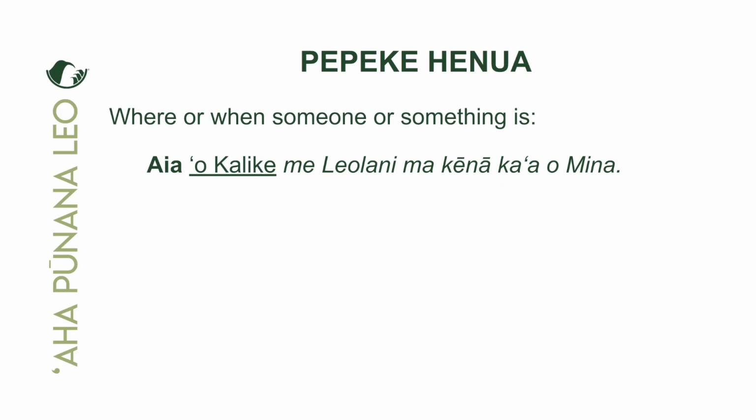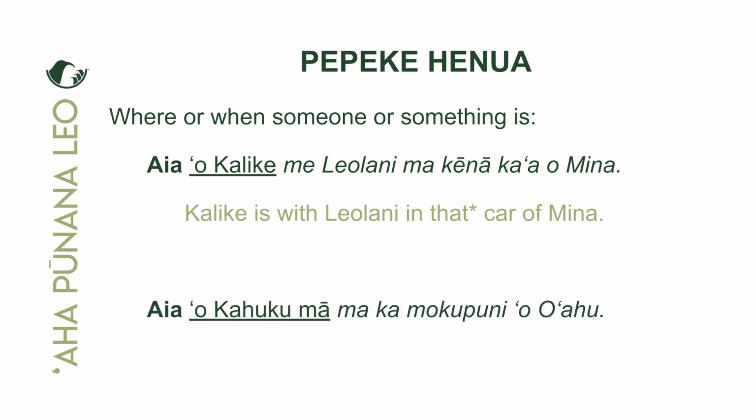ʻAia ʻo Kalike, someone named Kalike, is located or is with who? Leolani. Okay. And where is Kalike and Leolani? Pololei, they are in, on, or at kēnā kaʻa. Okay, that car of who? Belonging to who? Of a person named Mina. Yeah, maikaʻi. That's hōʻoia. Pololei, Kalike is with Leolani in that car belonging to Mina. Yeah, maikaʻi. E hoʻomau.